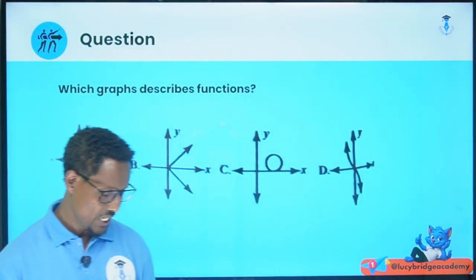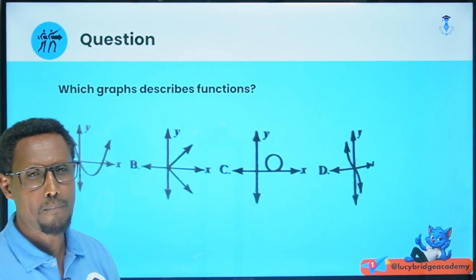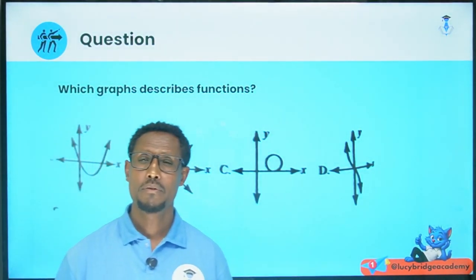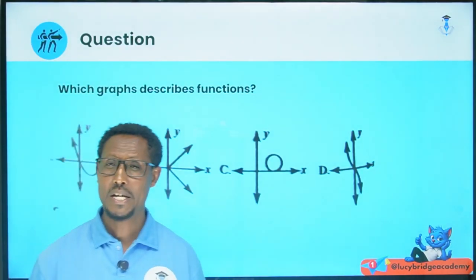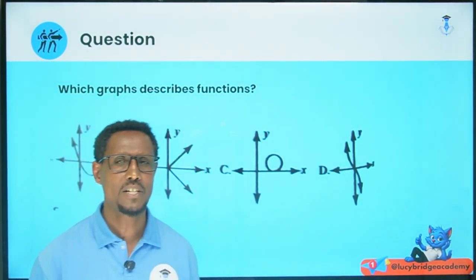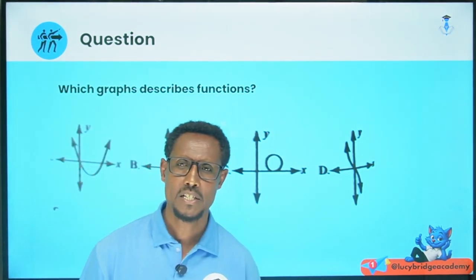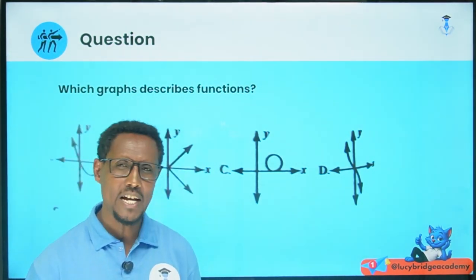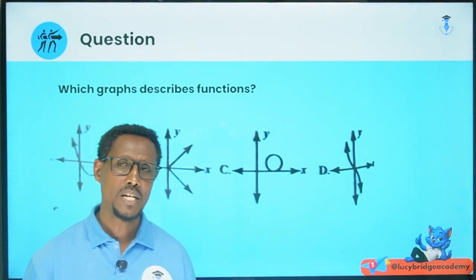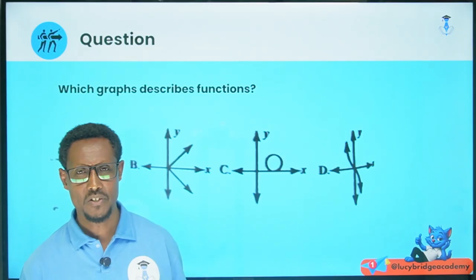Question: which graph describes a function? Whether a graph is a function or not, check ለማድረግ use vertical line test. Okay, use vertical line test. If the vertical line touches the graph at more than one point, therefore the given graph will not be a function.